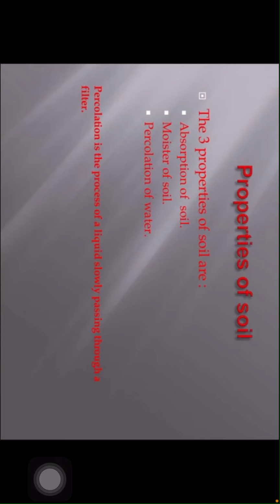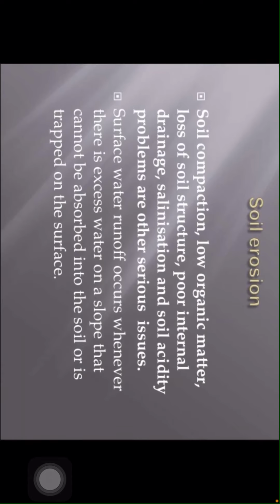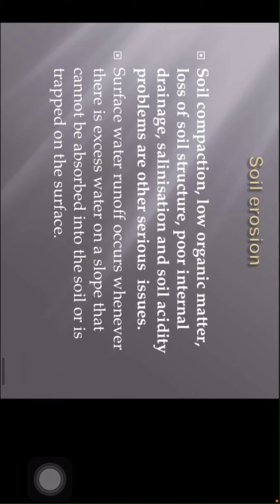Properties of soil. The three properties of soil are absorption of soil, moisture of soil, and percolation of water. Percolation is the process of a liquid slowly passing through a filter. Soil problems: soil compaction, low organic matter, loss of soil structure, poor internal drainage, salinization, and soil acidity problems are other serious issues. Surface water runoff occurs whenever there is excess water on a slope that cannot be absorbed into the soil or is trapped on the surface.